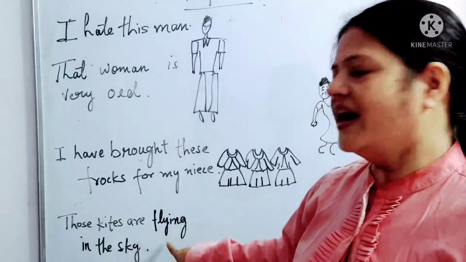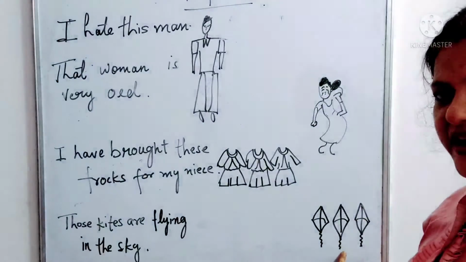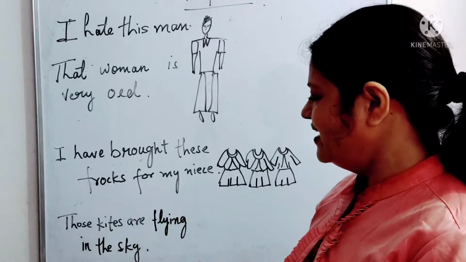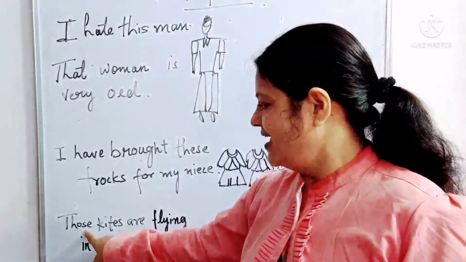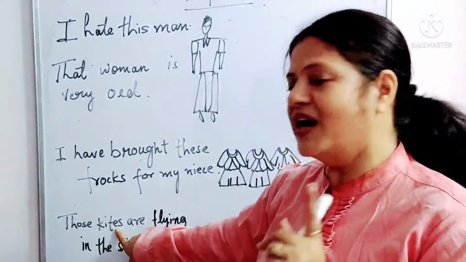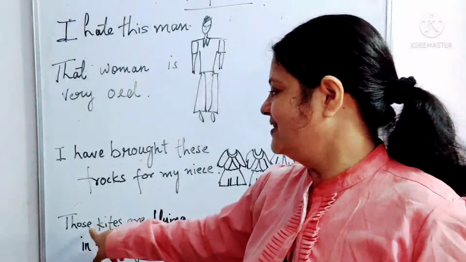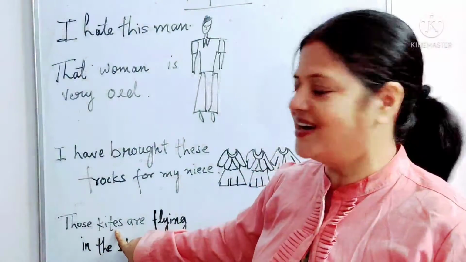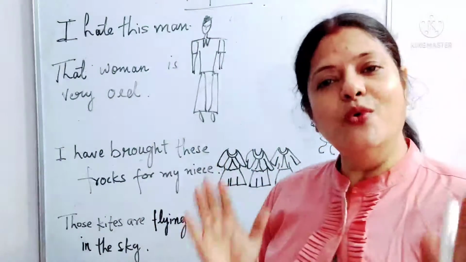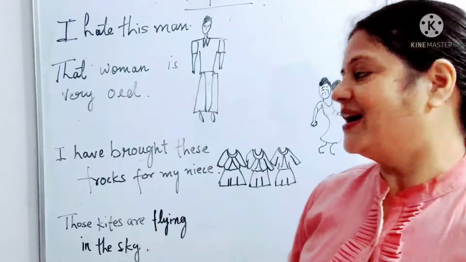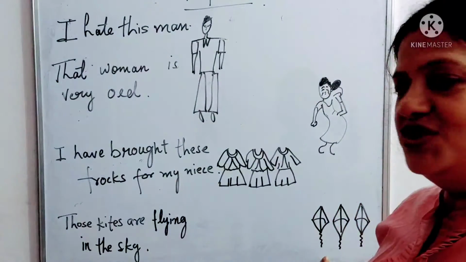Now, those kites are flying in the sky. We are talking about those kites. So, those kites are flying in the sky. Immediately after those, the noun kites has come. So, we see that those is a demonstrative adjective qualifying these kites, since they are more than one in number and far from the speaker. So, that is why those has been used for it.